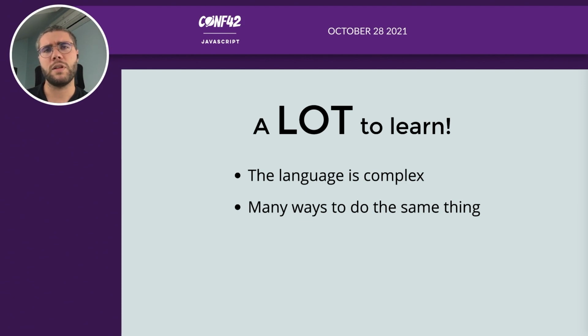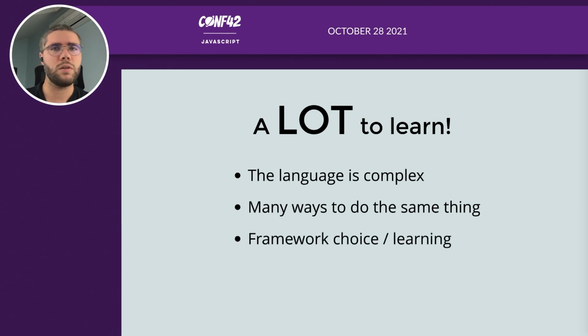But even after you've learned the language itself, you have to learn its ecosystem because usually you will want to use some framework, some library because the standard library in JavaScript is pretty poor. So you have to learn React, Angular, Vue, enough to know which one to use when, or if you even need to have a framework like that.